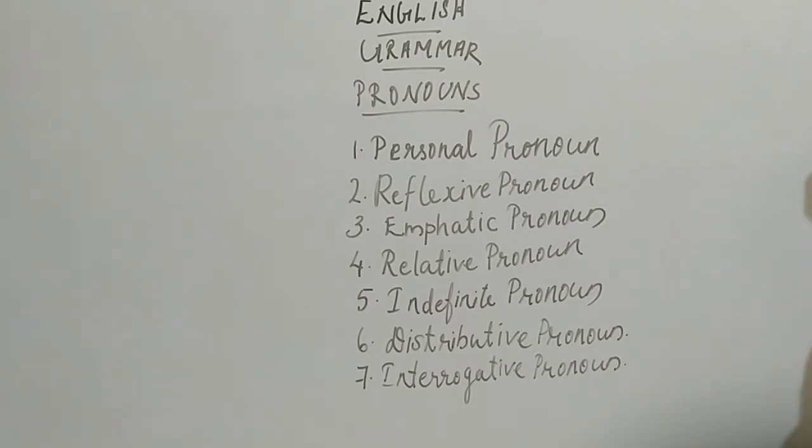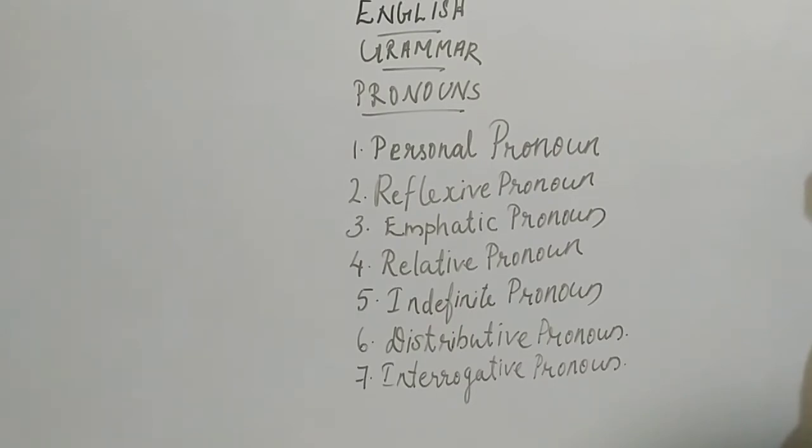Myself, herself, himself, themselves, etc. Emphatic pronoun, the same words as reflexive we are using here. What is the difference? It will follow the noun or pronoun of that sentence, and it will stress that noun or pronoun. And a relative pronoun, now only we saw it, the words who, whose, whom, these, that, this, those words also we are using as relative pronouns.